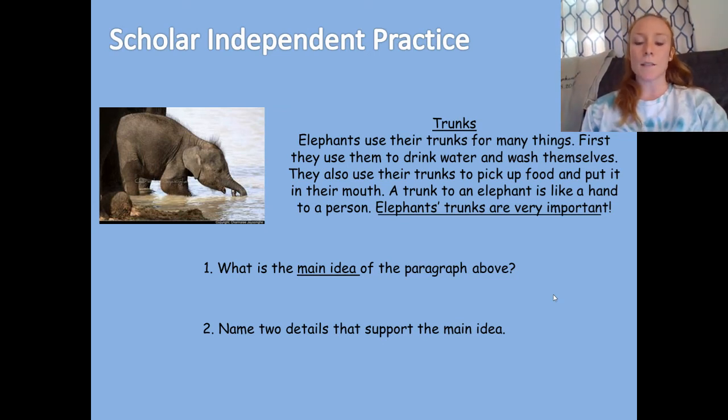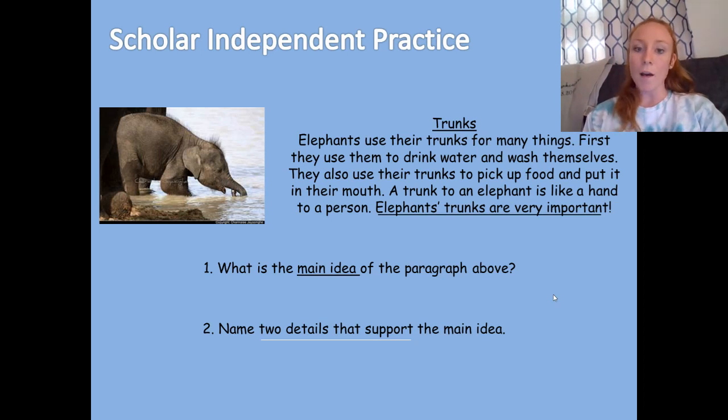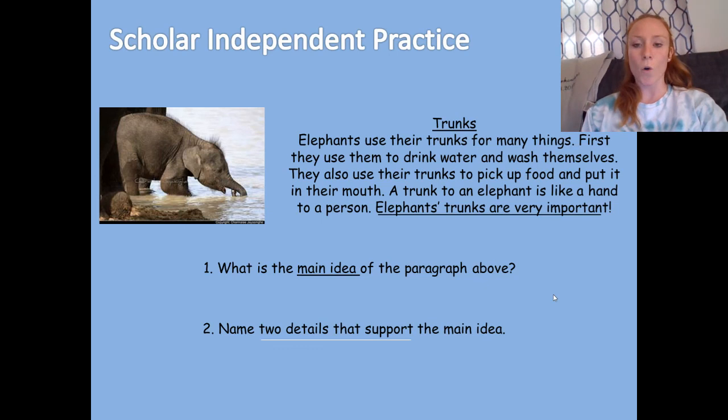Name two details that support the main idea. Well, the main idea is that trunks are very important to elephants. So what are some details you know support that? Going back to the text, I can tell you that there's actually three. Go find them. 10 seconds.